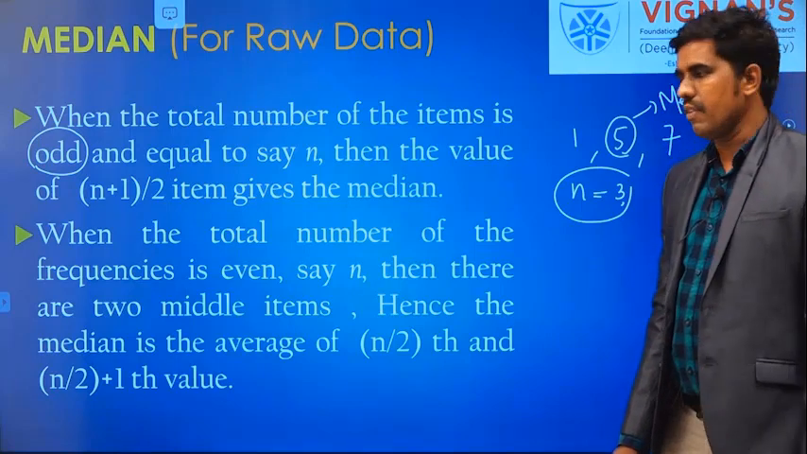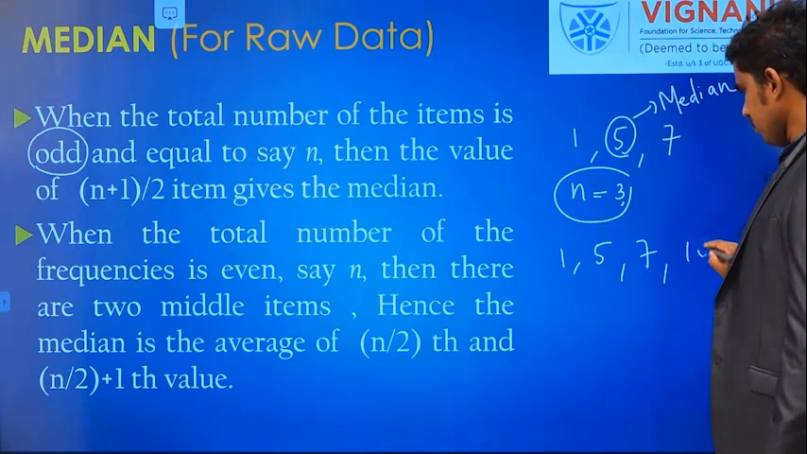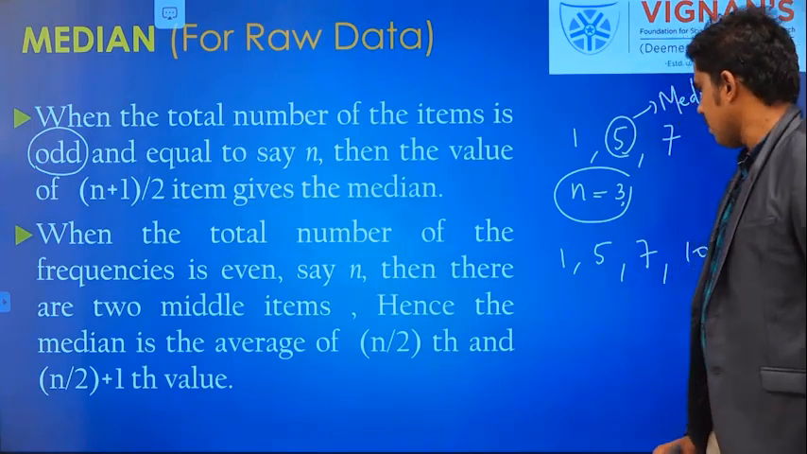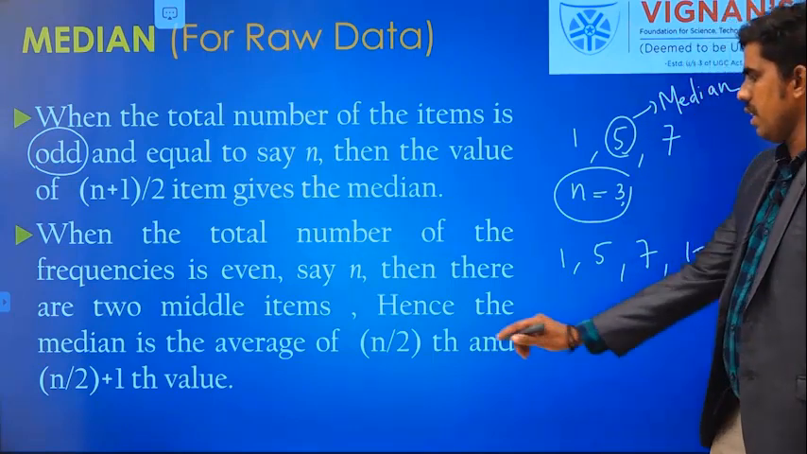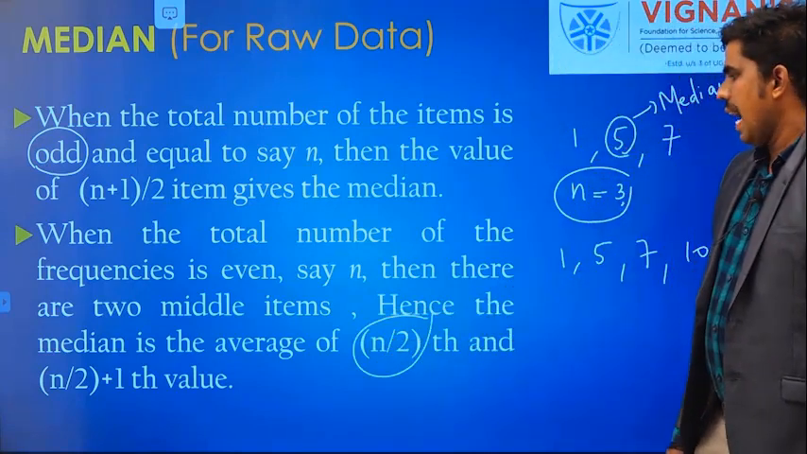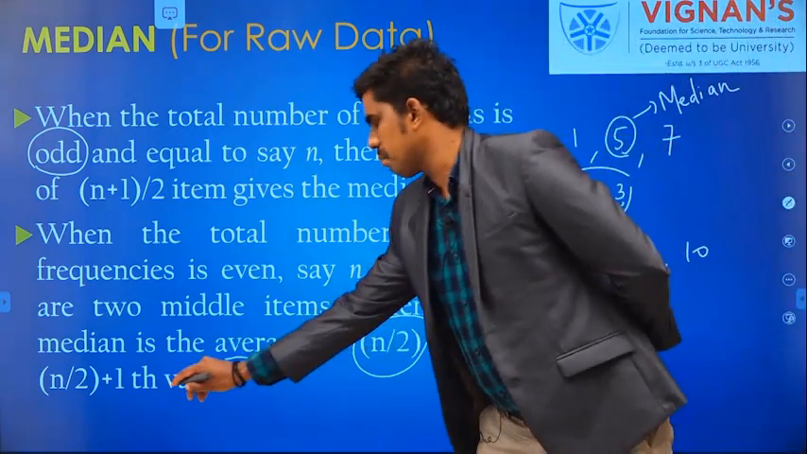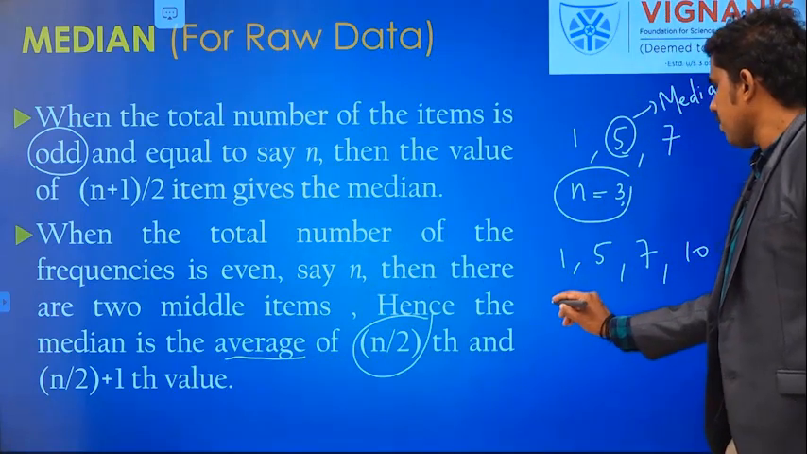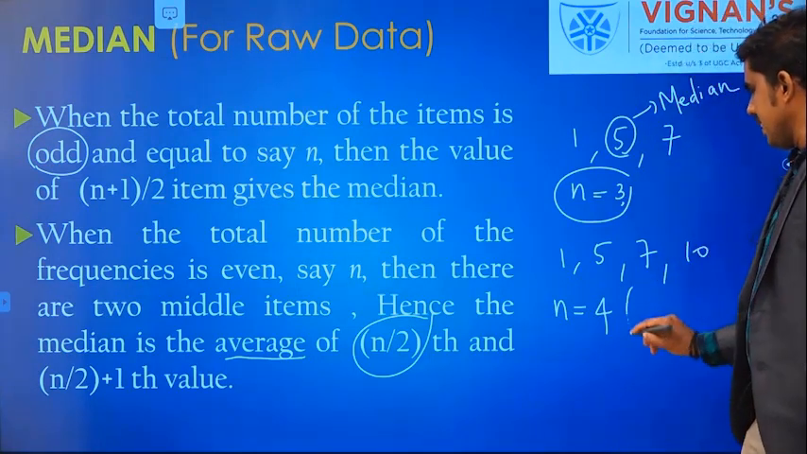So how do we find it if we are given an even number of values? Suppose my data is 1, 5, 7, 10. What is the median for this even number of values? It will look somewhat difficult, but here is the formula for you. What you have to do is find n, then the average value of the n by 2 and n by 2 plus 1th values. First of all, find n. n is 4, since 4 values are given to you. So it is even.